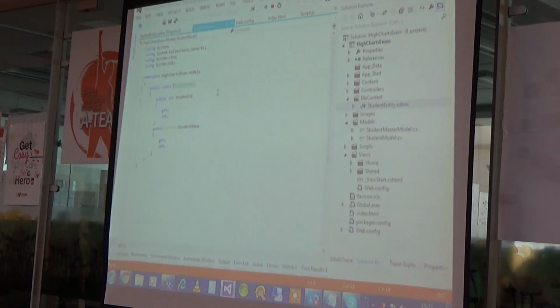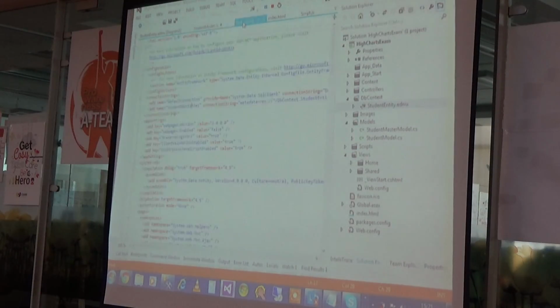These are the two properties I am going to use. And I created here, as I told you, a student entity. This is my EDMX model. In the EDMX model, you can see this is my entity name, StudentDBEntities. I am going to create the object of this StudentDBEntities, and after that, I am calling this student entity into my controller.